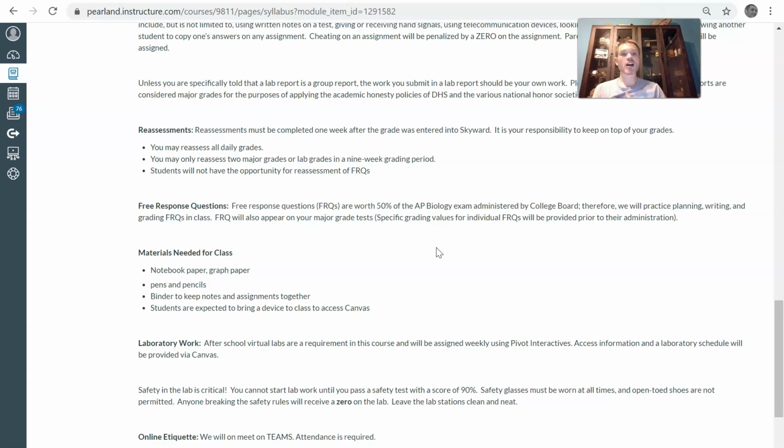Lab safety, as with any other lab class that you take, I have a lab safety quiz. You will need to score 90 on that. The first grade that you get, I will use that as a lab grade. If you fail to score 90, you'll have to retake the test.